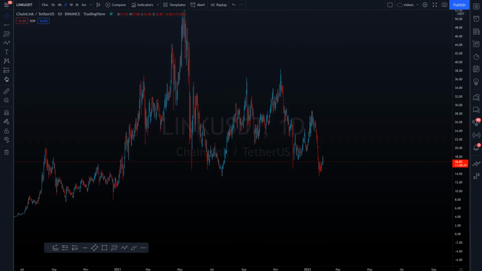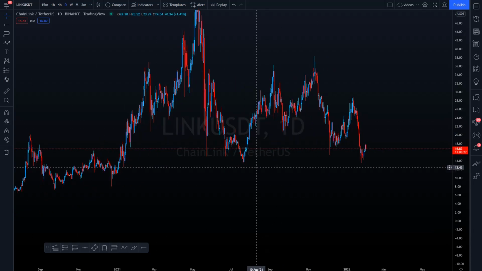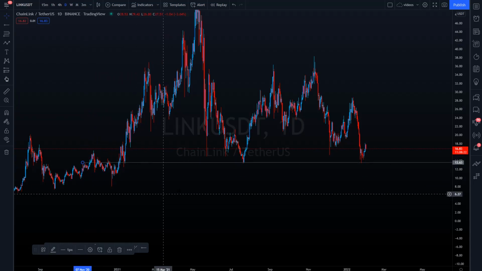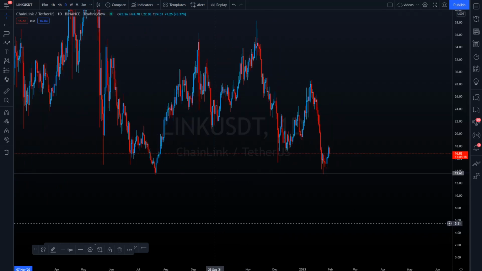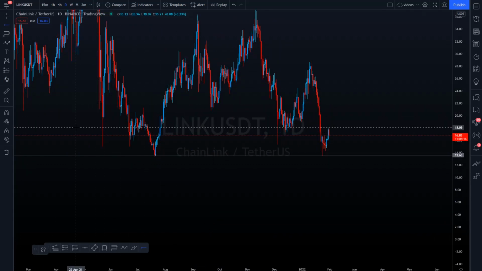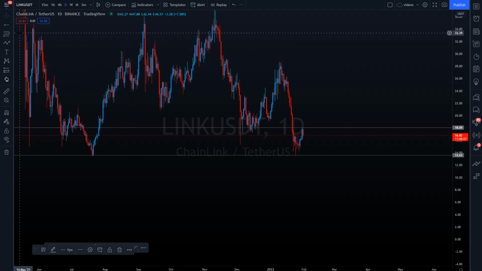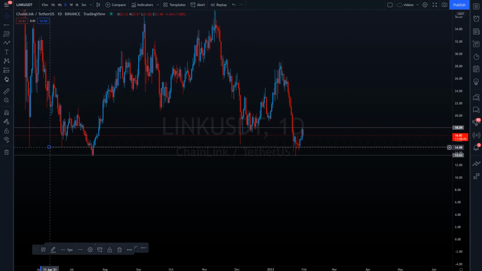For our next pair, we're going to look at Link. And if you see what Link has actually done, they've done what I'm looking for on Atom as well, right? You have the origin swing. In this case, they swept the origin swing, creating a lot of new liquidity. Because they've created a lot of new liquidity, you want them to get above the levels, 18 right now, that they're actually just rejecting. It's 18 and 18.6 that they have just rejected. What you want them to hold right now on Link is right here.